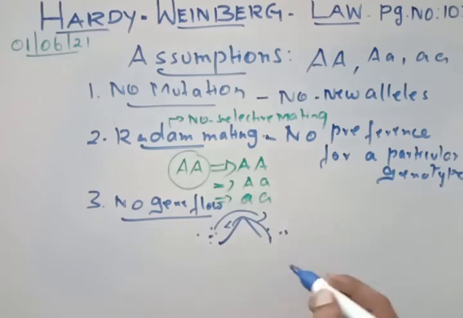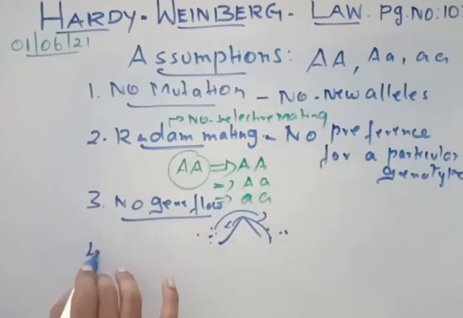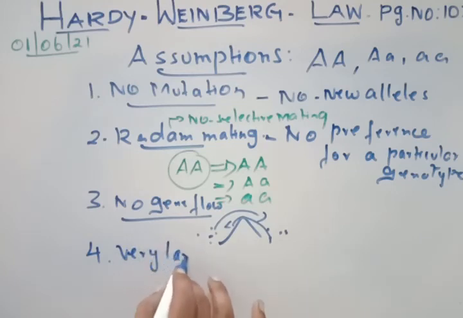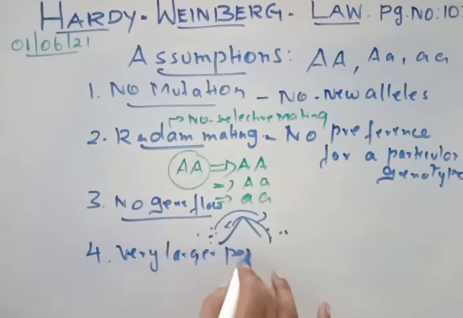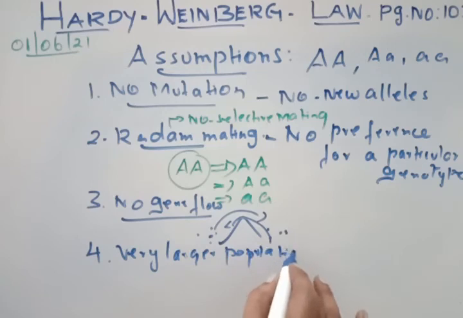Okay, right. So the fourth one is that the Hardy-Weinberg law is applicable only for a larger population. In a small population, we talked about genetic drift. In a small population, there will be a chance of a new allele entering inside. That may be an accident, whatever it is. That is what we discussed entirely in the last section about genetic drift.